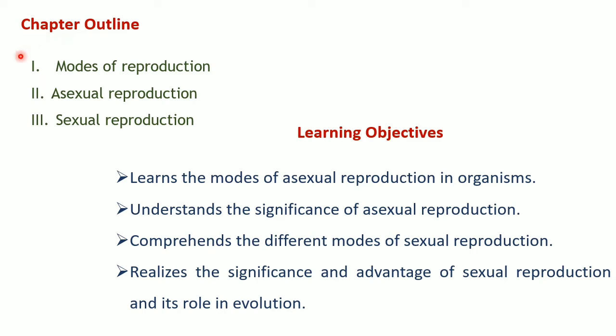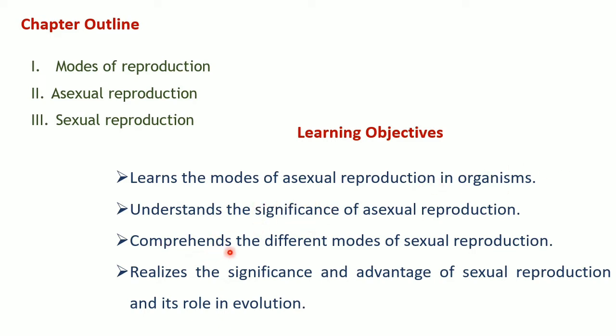Let me give you an outline of the chapter. This chapter consists of modes of reproduction, asexual reproduction, and sexual reproduction. You will be learning modes of asexual reproduction in different organisms and their significance.